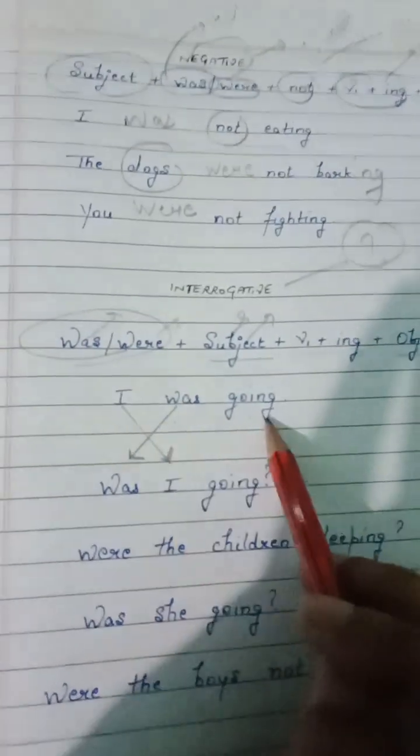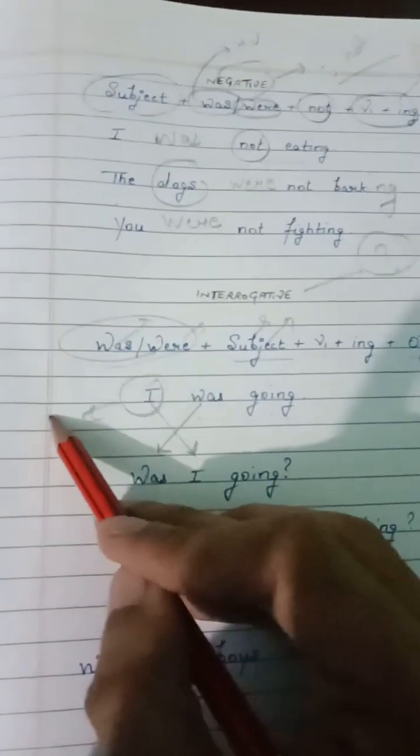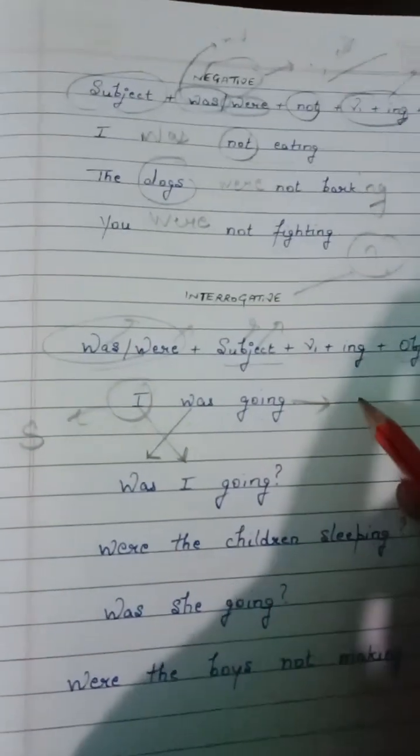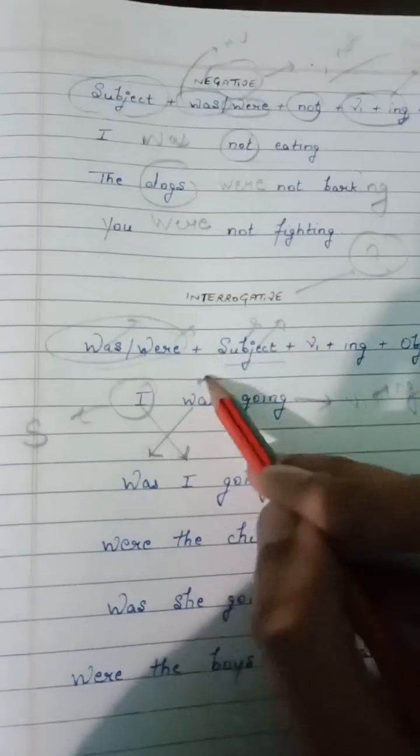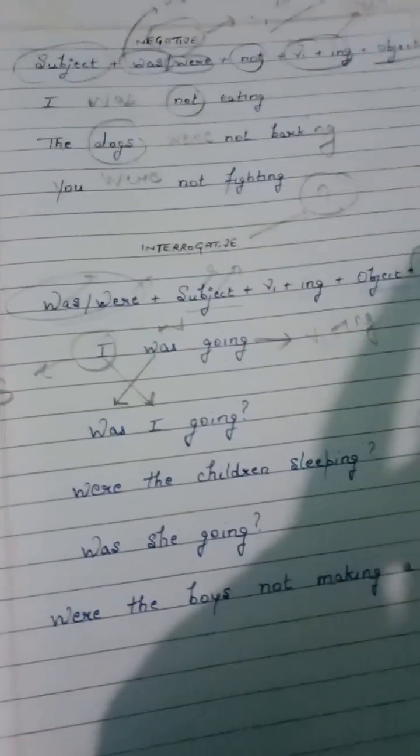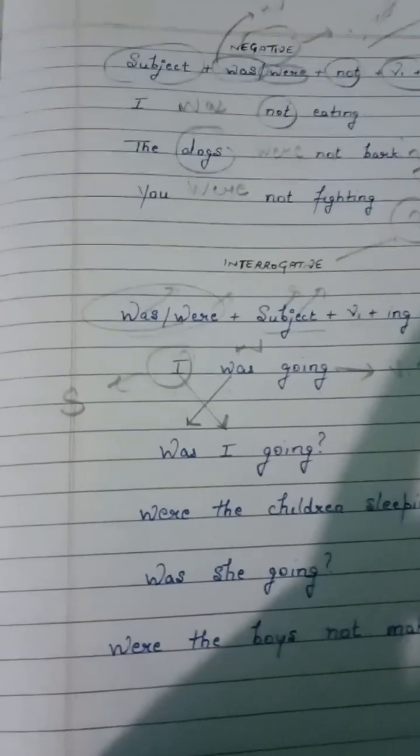Now, "I was going". It is affirmative because it has the syntax of subject plus helping verb plus V1 plus ing. Okay, here the object has not been given. The object is always optional. Now, in interrogative sentences of past continuous tense, what will happen?